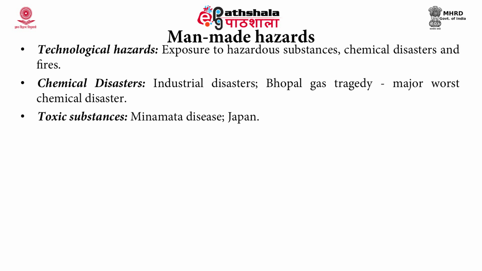Now, during the 1950s and 60s, when scientists went to examine the lethargic condition of the fishes in the bay, they found out that the inorganic mercury was converted to organic mercury, and the fishes had become lethargic due to this. When human beings consumed these fishes, they had a strange neurological disorder wherein their hands and legs became paralytic. There was numbness of the hands and feet, and there were tingling sensations. All this was referred to as the Minamata disease.